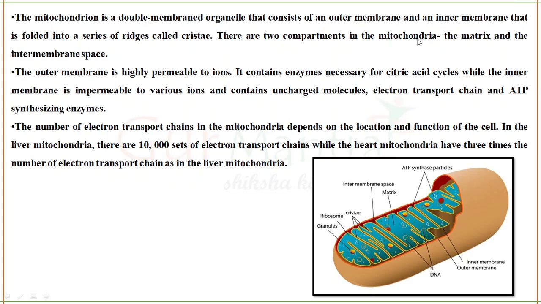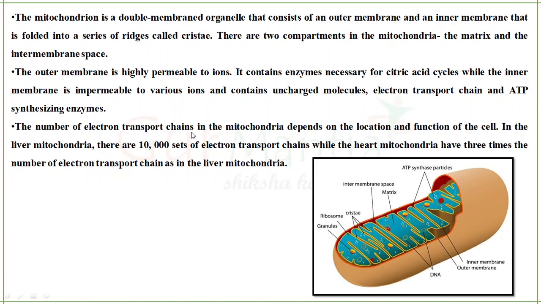There are two compartments in the mitochondria, the matrix and the intermembrane space. The matrix is the in-between area, and the intermembrane space is the space between the inner membrane and the outer membrane, like this area. The outer membrane is highly permeable to ions. It contains enzymes necessary for the TCA cycle, while the inner membrane is impermeable to various ions and contains uncharged molecules, the electron transport chain and ATP synthesizing enzymes. Very clearly it is given in the statement what is present in the outer membrane and what is present in the inner membrane.